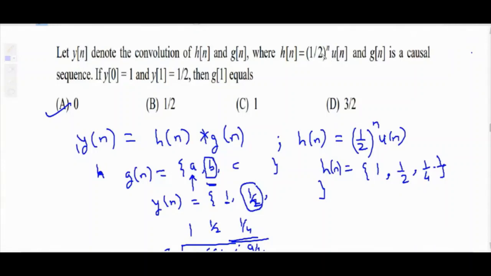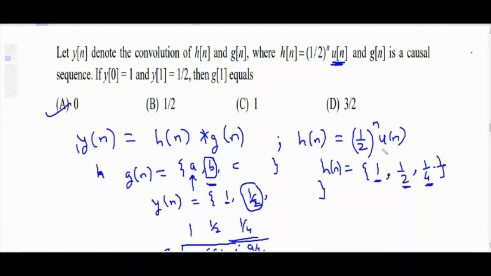Put n equal to 0, because u of n is present from 0 to infinity. So this becomes 1 by 2 raised to power 0, that means 1. Then 1 by 2 raised to power 1 means 1 by 2. 1 by 2 raised to power 2 means 1 by 4. So we got some values of the h of n sequence.